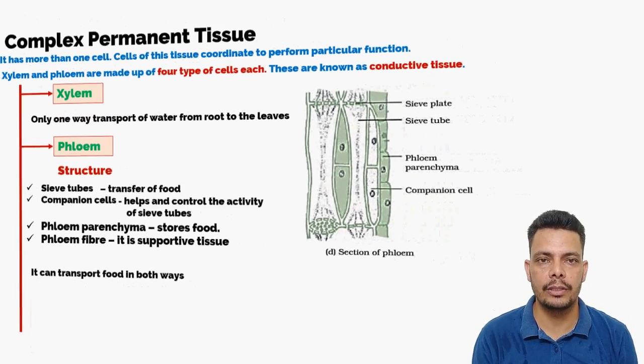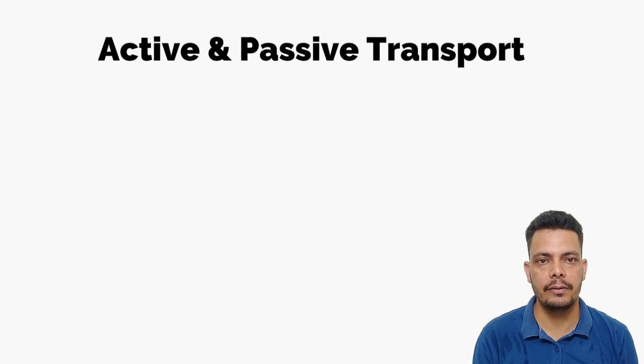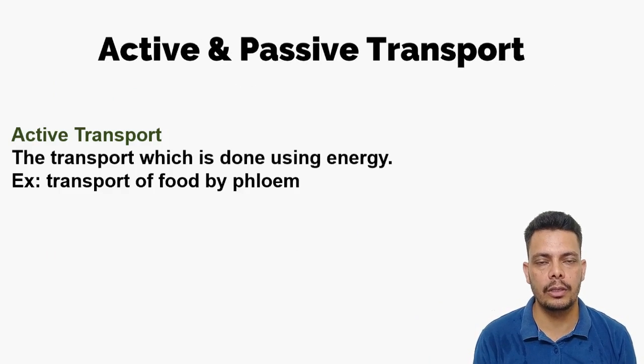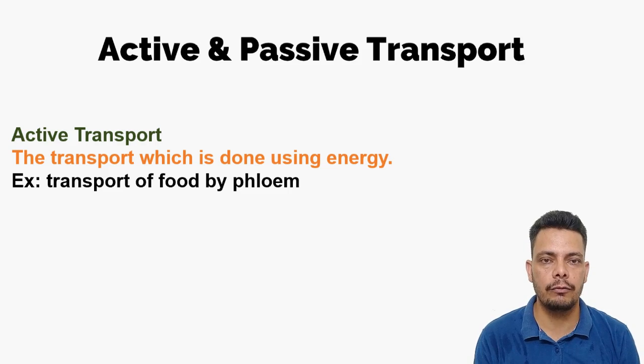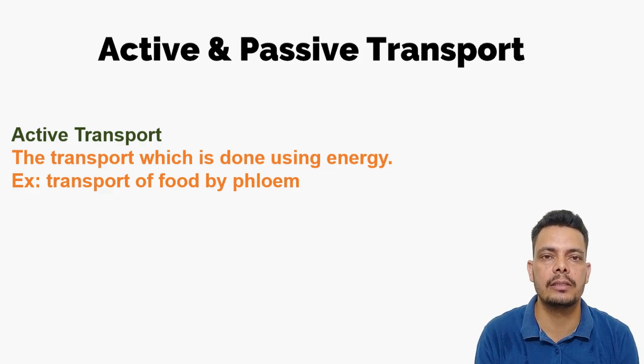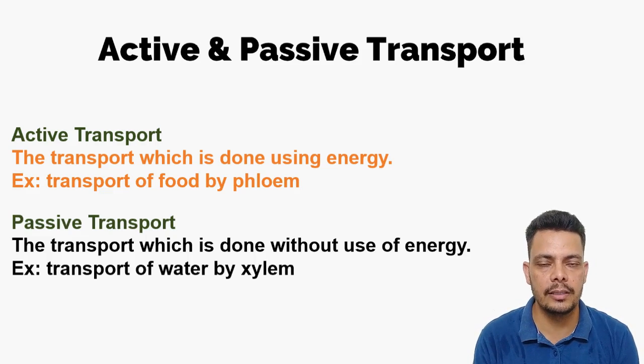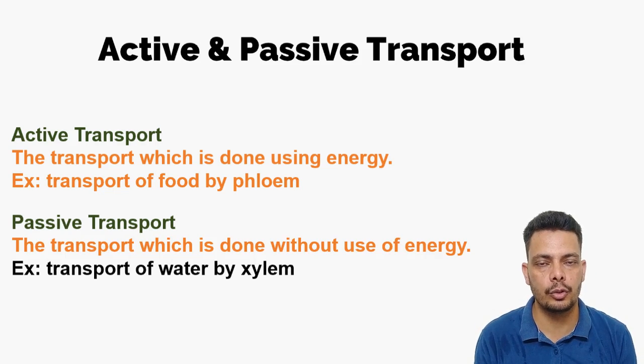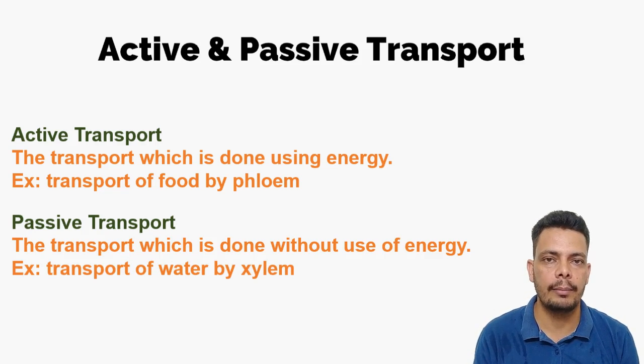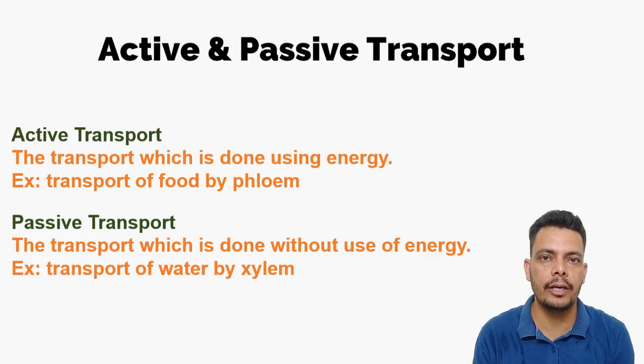In this, we need to understand active and passive transport. In active transport, energy is required. The conduction of food from different parts of the plant is an active transport. The companion cells spend energy on it, meaning ATP is spent on it, so this is called active transport. And the conduction of water is passive transport, which means no energy is involved in it. From the soil, the water concentration is high, the water gradient is high, so it will enter into the root, and by transpiration the water will be pulled upward.